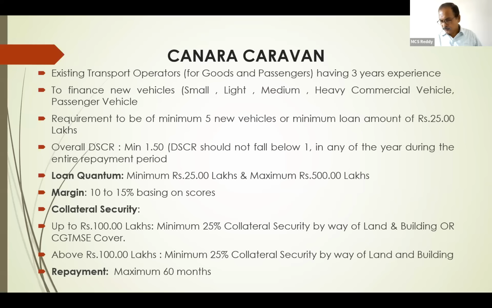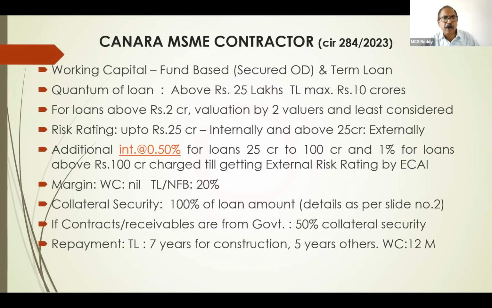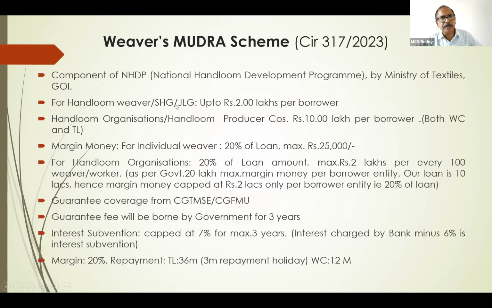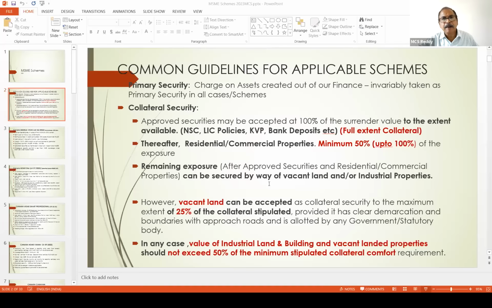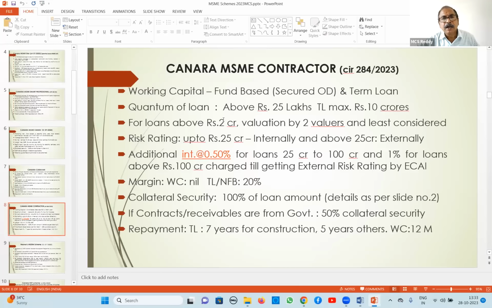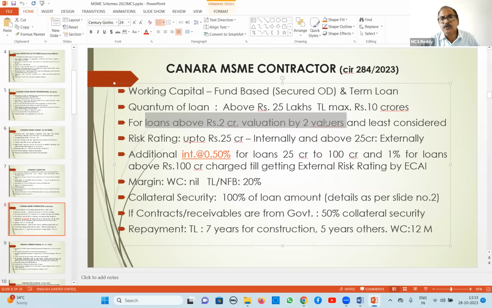Caravan, this is also vehicles, commercial, heavy commercial vehicles, etc. Contractor, above 2 crores, you should obtain 2 valuers. For loans above 2 crores, valuation reports from 2 valuers you have to take. This is one addition, and already it has appeared as a recalled question. Contractor and quantum etc. is the same.